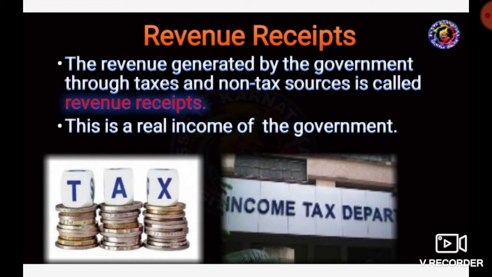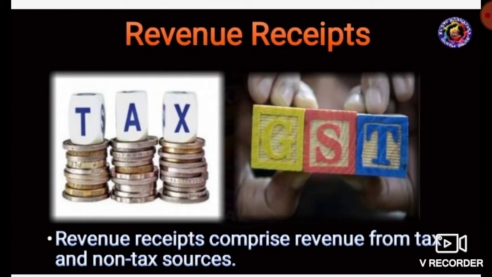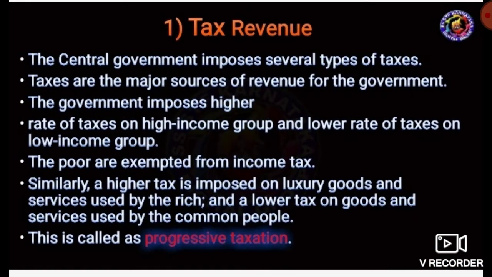What are the major important sources of revenue for the government? One is tax revenue. Second is non-tax revenue.